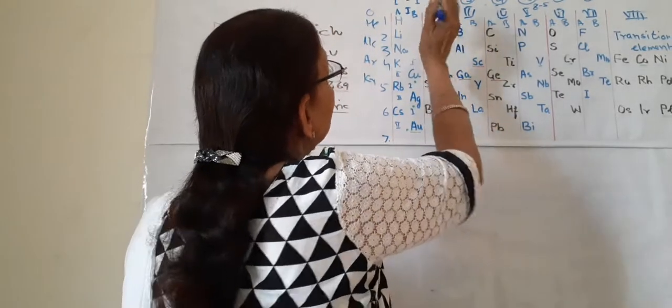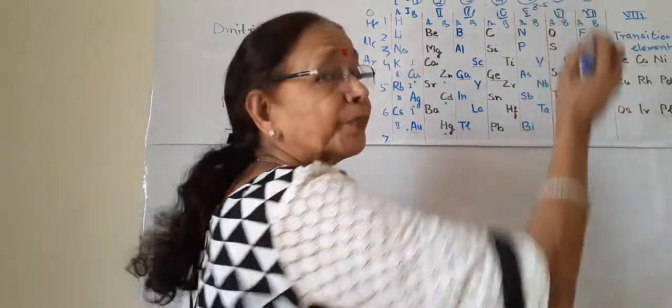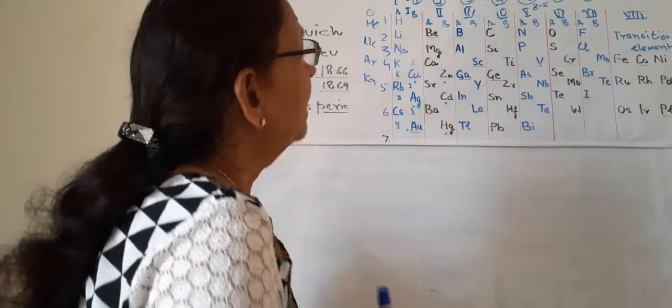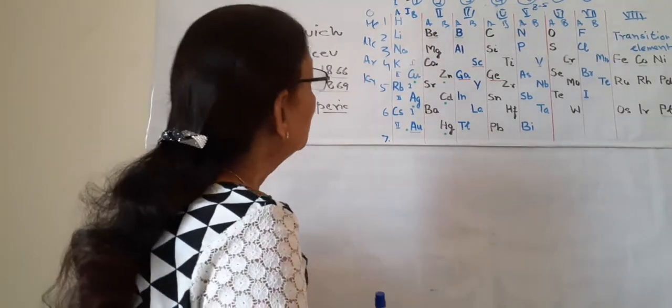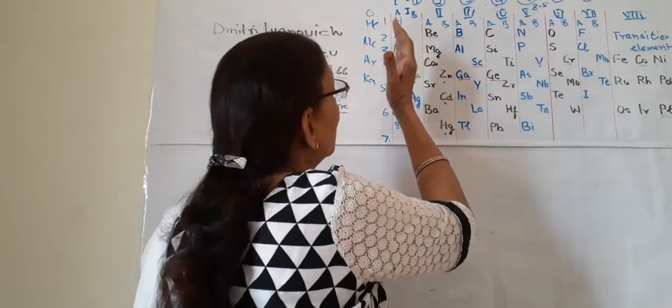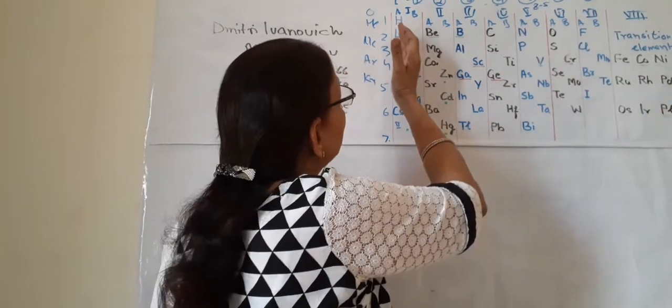So these are the valencies of the groups: 1, 2, 3, 4 and 3, 2, 1. So this is how Mendeleev classified all the elements.